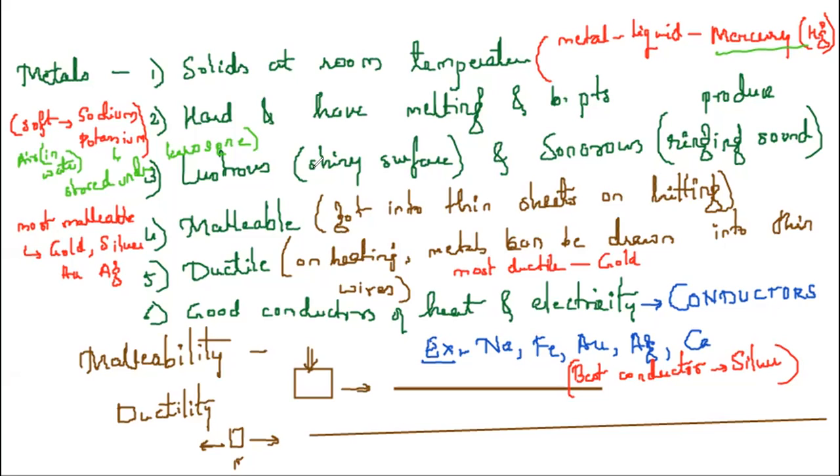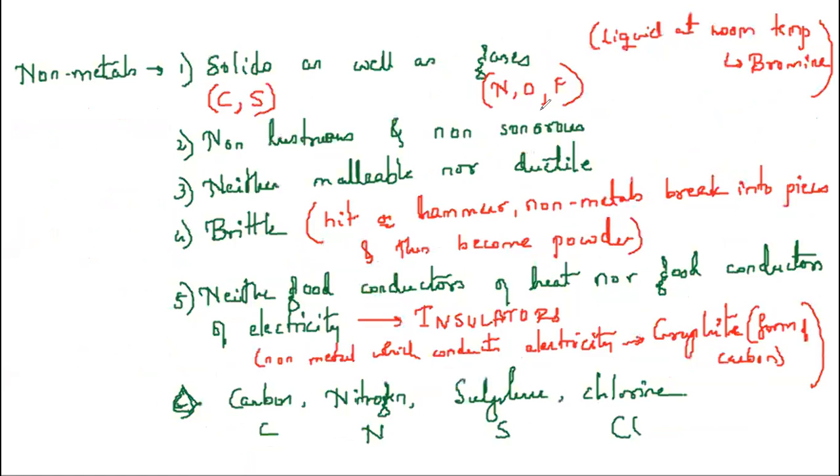Yes, and metals are good conductors of heat and electricity. You can say best conductors of heat and electricity. Therefore they are called conductors. And the best conductor of electricity is silver. Rather, we use copper because silver is much costlier, which is used for ornamental purposes, right? So it is copper.